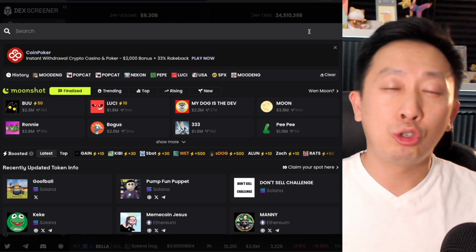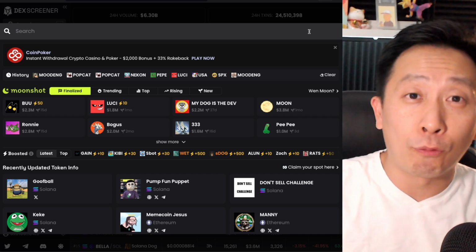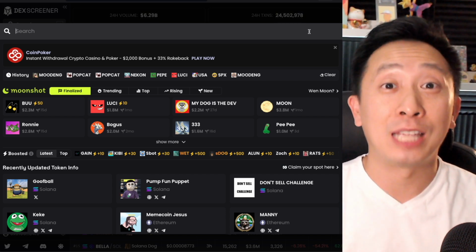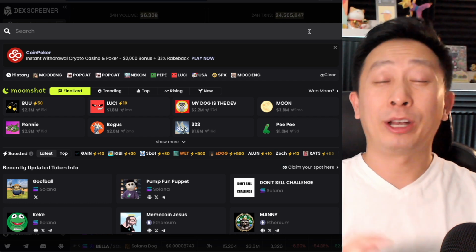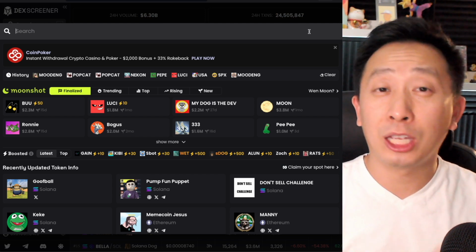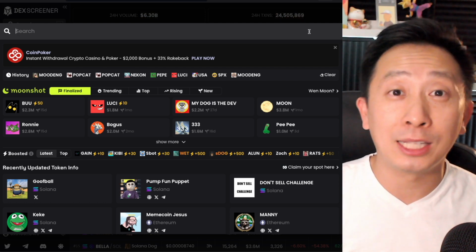If you've heard of meme coins, you might be confused because there could be 3, 4, 5, maybe even 10 tickers for the same meme coin. Not only that, there are meme coins across multiple platforms. That's right, it could be on Ethereum, it could be on Base, it could be on Solana, it could be on Bitcoin, it could be on Sui, it could be on Binance, the list goes on.